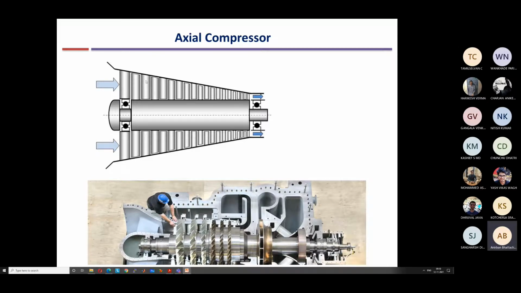Okay. And the set of static blades for a single stage constitutes the stator. Okay. So the first row of blades here that you can see is the inlet guide vanes. Then we have the first stage consisting of this rotor and stator. Then this is the second stage consisting of this rotor and stator, like this. There are multiple stages.